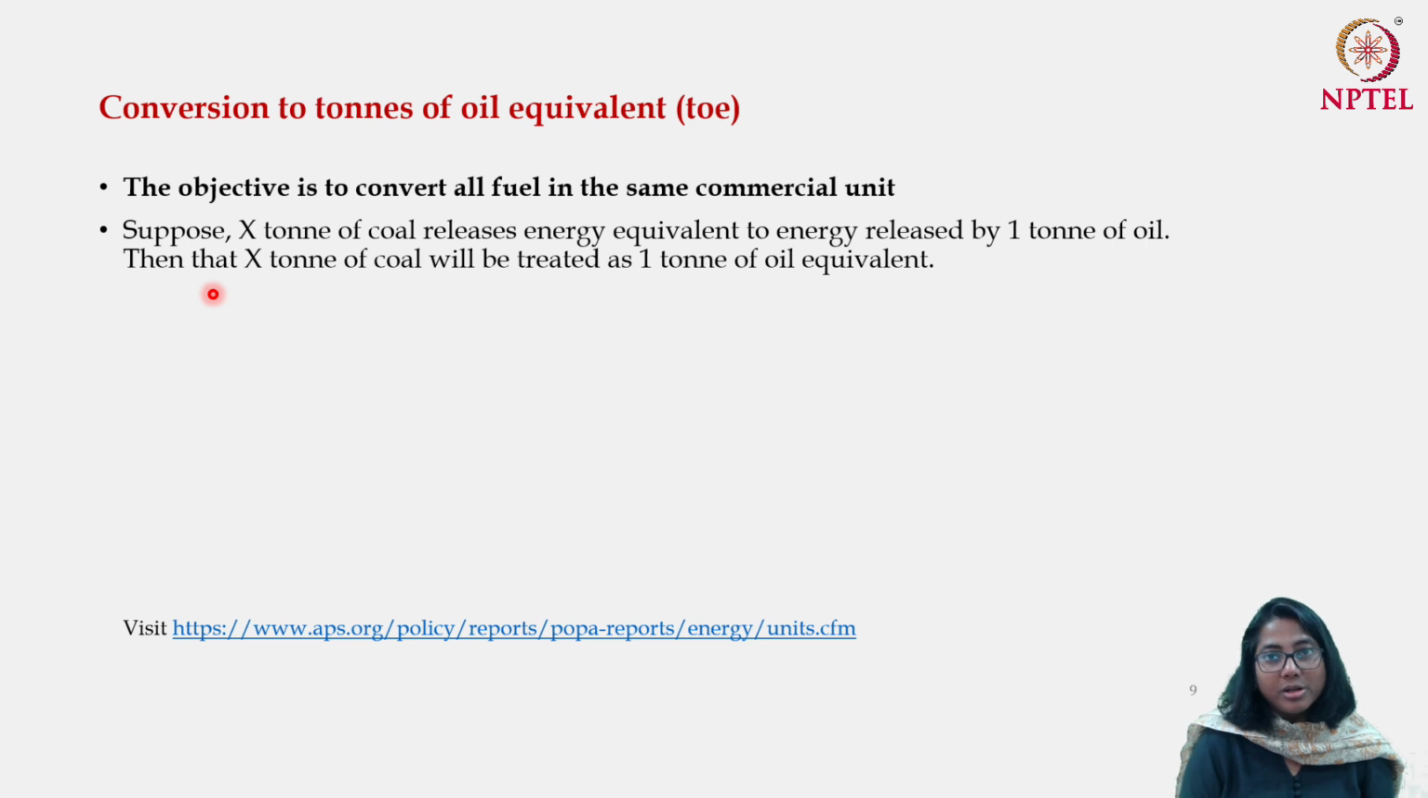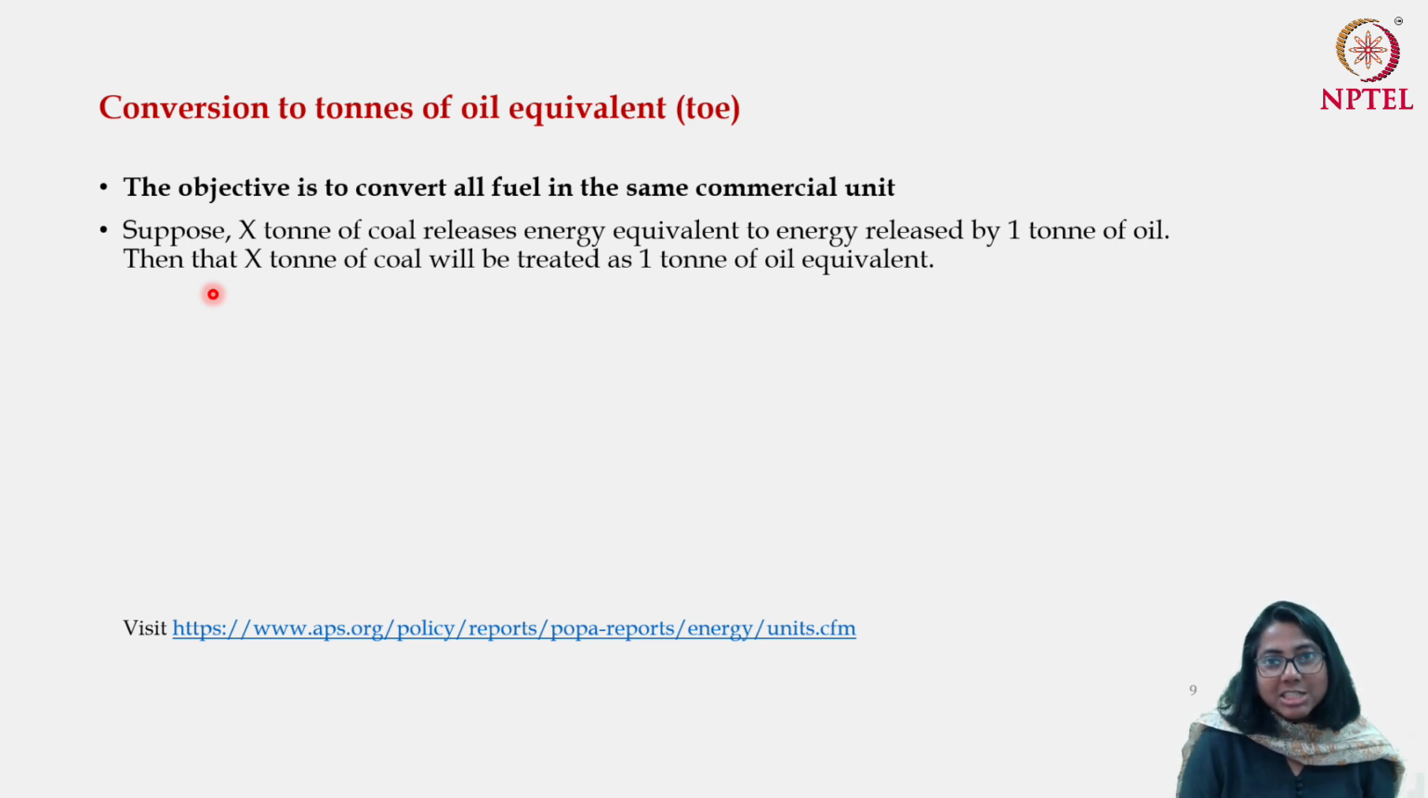So X ton of coal needs to be burned to produce the energy which is equivalent to the energy released by 1 ton of oil. So this X will be referred to as 1 ton of oil equivalent. So X ton of coal is equivalent to 1 ton of oil. So this is the oil equivalence formula.